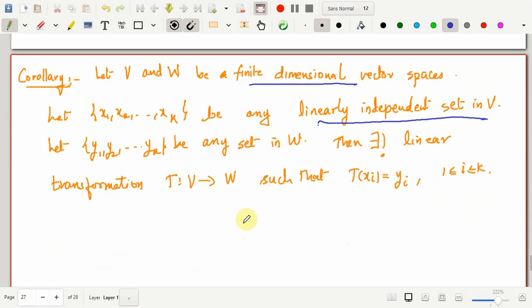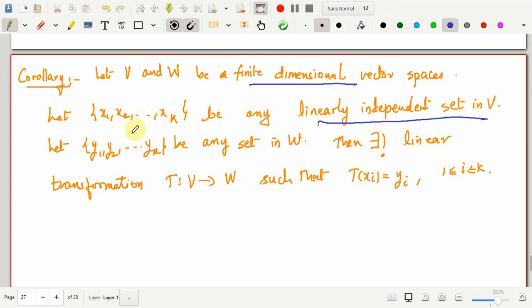Now see, the only point that is removed from here is that this is linearly independent and it is not a basis. So in that case this may not span the whole of V. This would span the whole of V provided the dimension of V is the same as k.